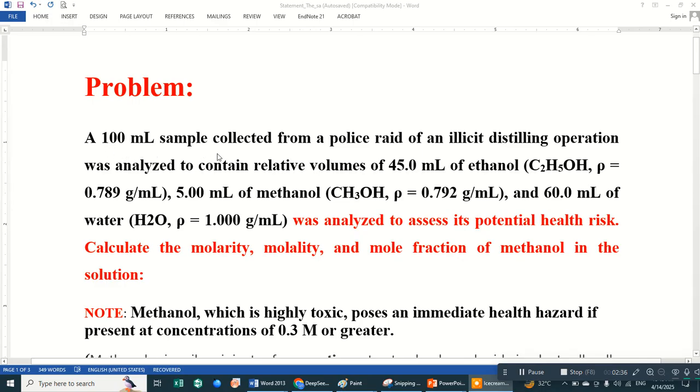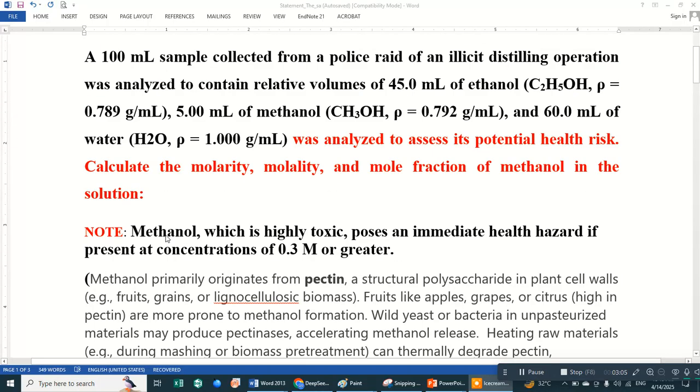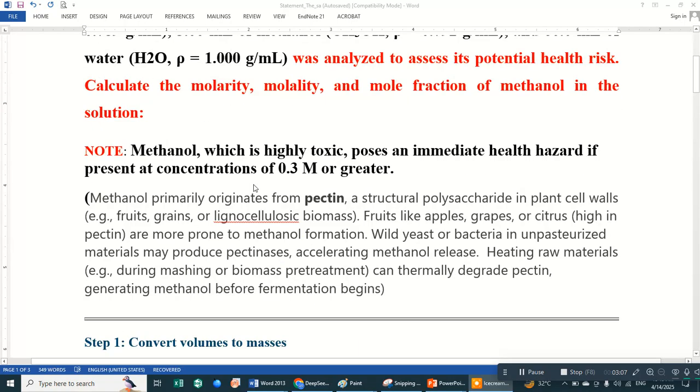Next, a 100 ml sample collected from a police raid of illicit distilled operations was analyzed to contain relative volumes of 45 ml of ethanol, 5 ml of methanol, and 60 ml of water. We are asked to calculate the molarity, molality, and mole fraction of methanol in the solution. How can we solve this problem step by step?